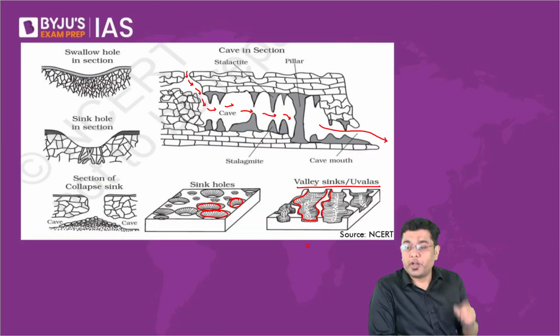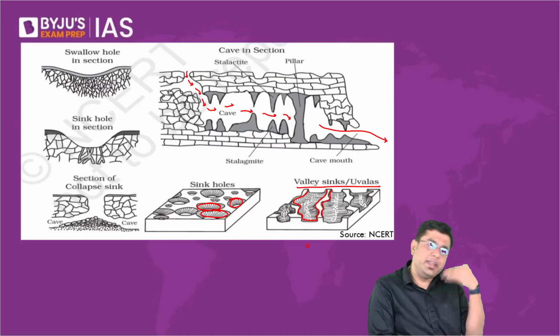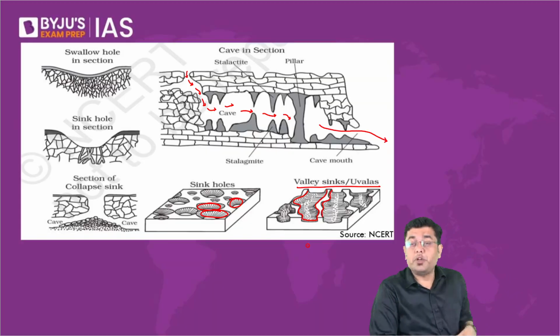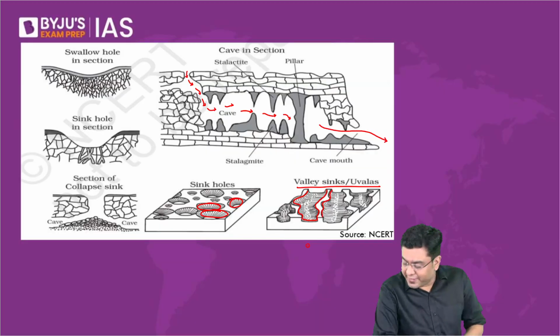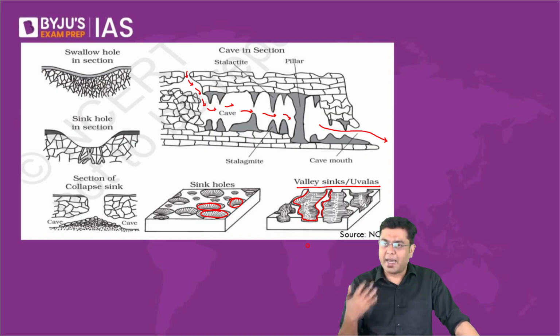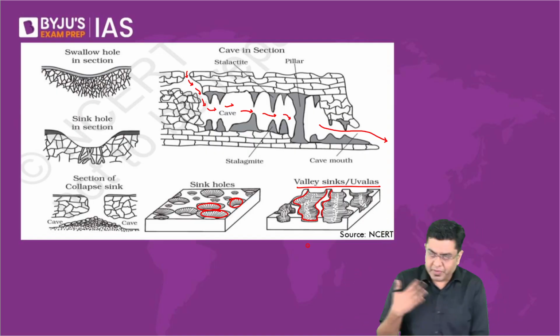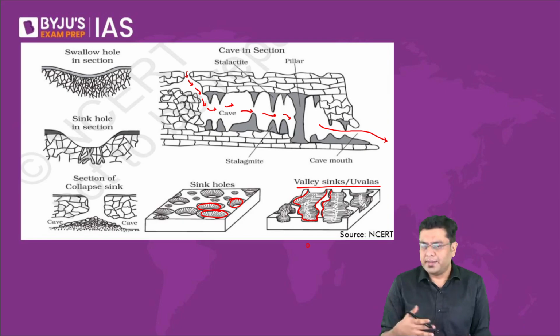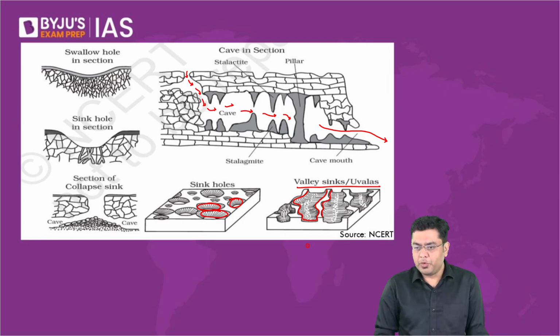That is also what is referred to as karst topography, because all these structures initially were found in the karst region of Yugoslavia, hence the name karst topography. Yes, Kirtana, that is correct. Okay, so that is basically where we will restrict it today. The depositional structures, that is stalactites and stalagmites, we will study tomorrow, and then we will continue. Okay, I hope that you have understood.